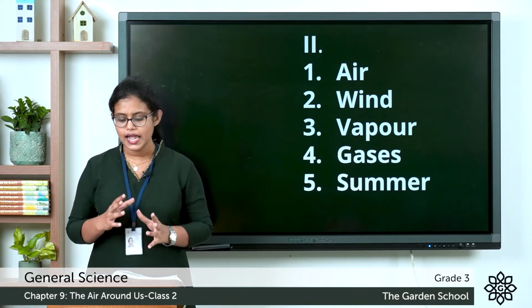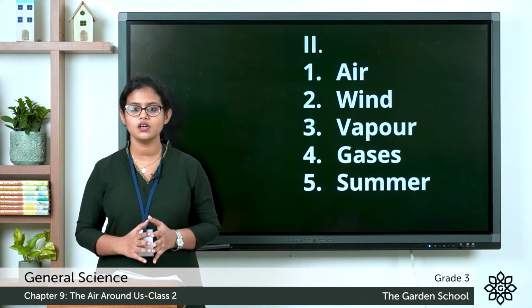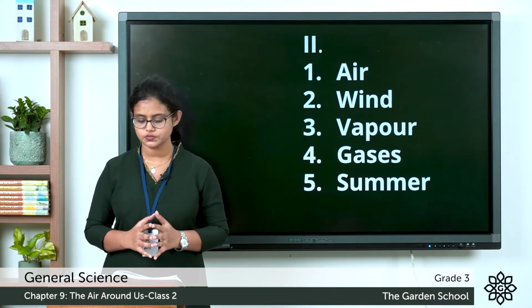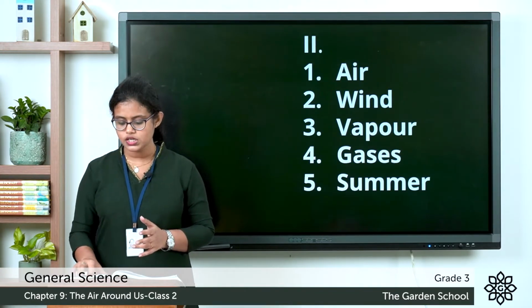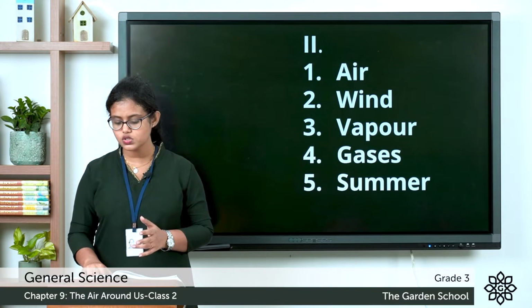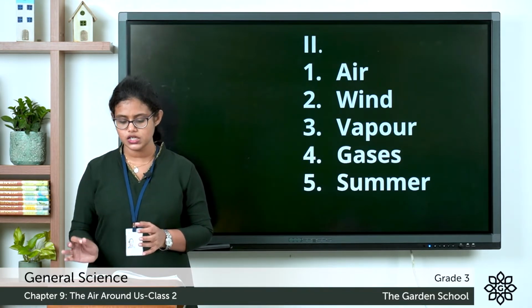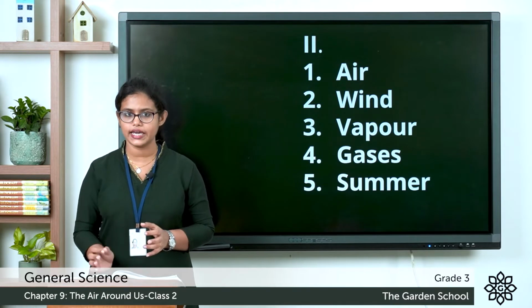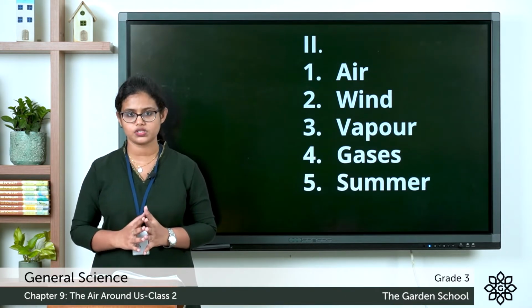Third one, air contains gases, dust and water vapor. Fourth one, air contains dash such as nitrogen, oxygen and carbon dioxide. So, all these are gases. So, air contains gases such as nitrogen, oxygen and carbon dioxide.